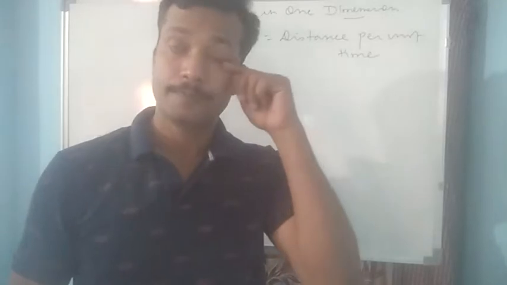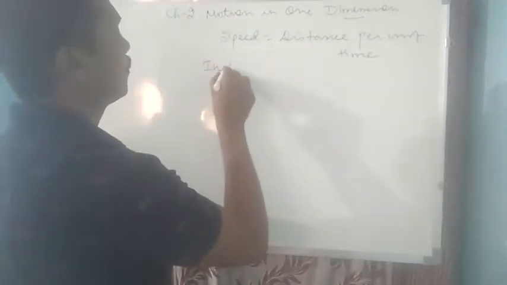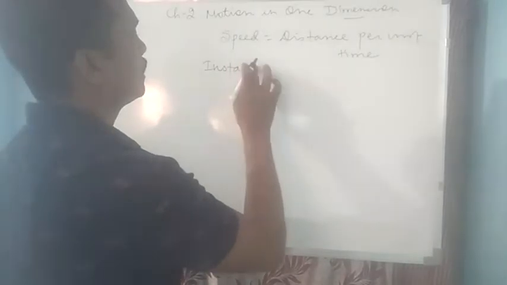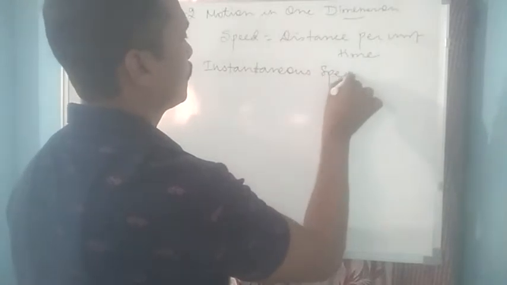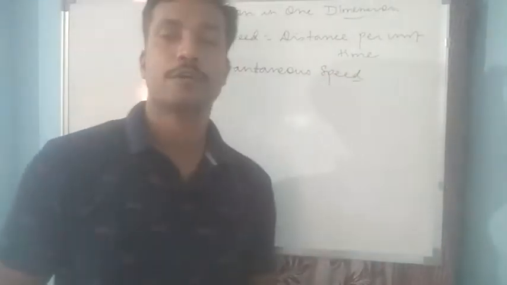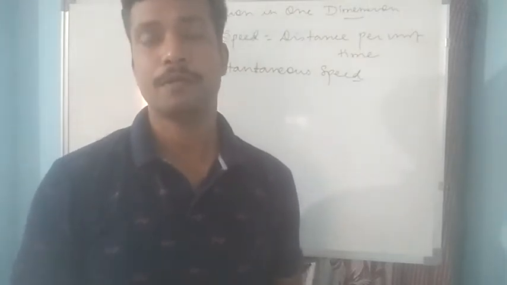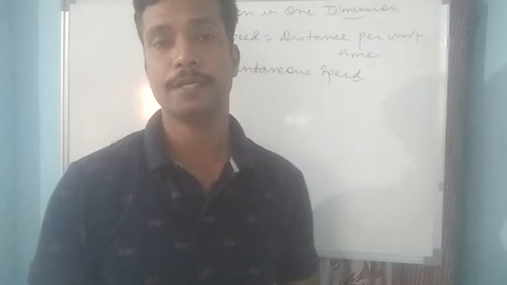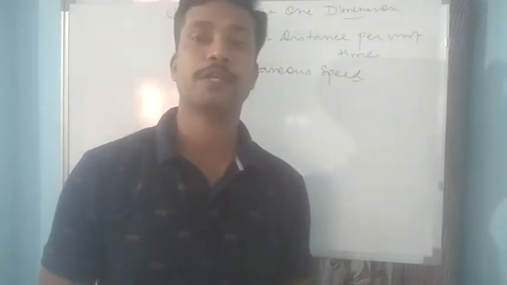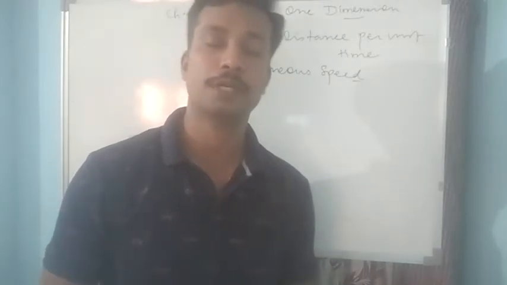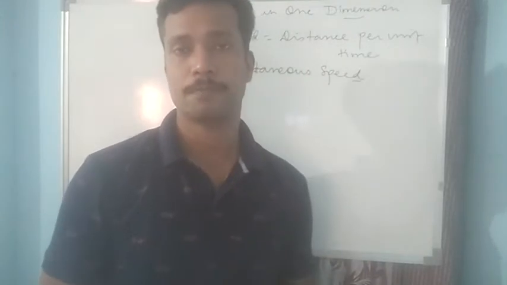So now we can see instantaneous speed. If a body does not move with a constant speed, or if a body changes speed continuously, then its instantaneous speed can be found by the ratio of the distance covered in a very short interval of time divided by the time taken to cover that distance.